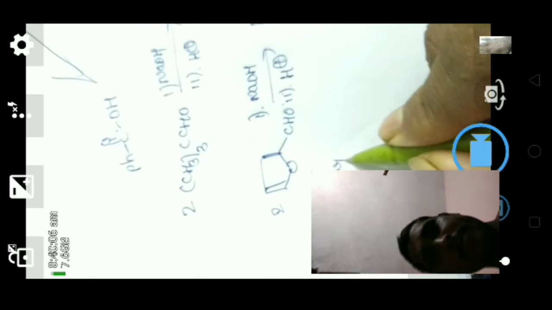So this is also an example for the Cannizzaro reaction.